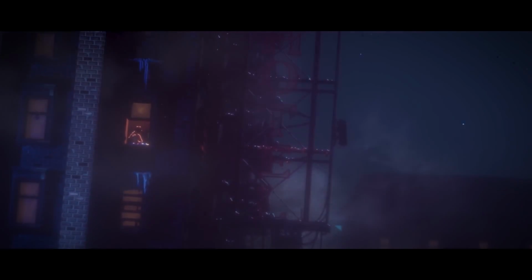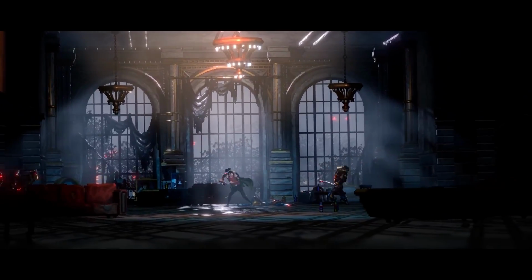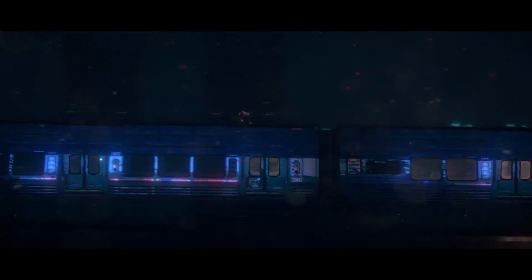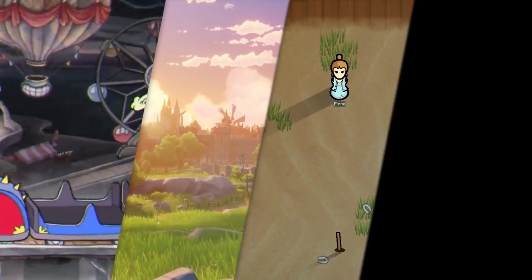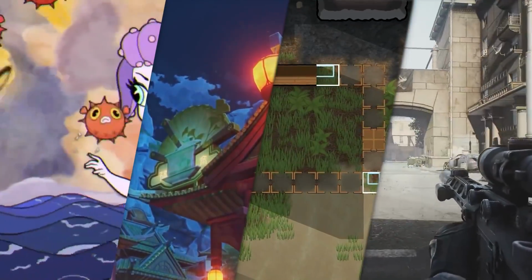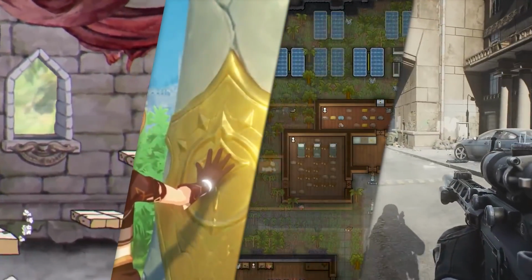So as you can see, depending on the game, you have multiple methods of identifying what engine it's made with. And if you just take one thing away from this video, then let it be just the fact that you really cannot tell what engine something is using just by looking at it. As I mentioned, Cuphead, Genshin Impact, Rimworld, and Escape from Tarkov, they are all completely different from each other, with entirely different art styles and gameplay, and yet they are all made with Unity.